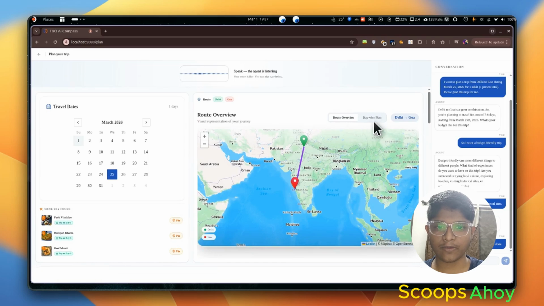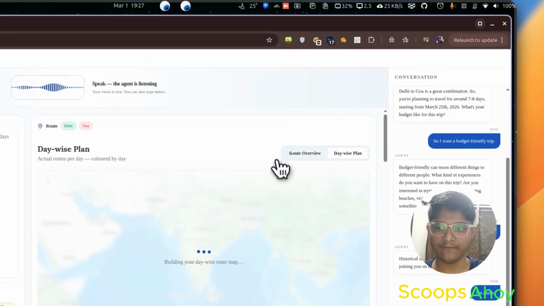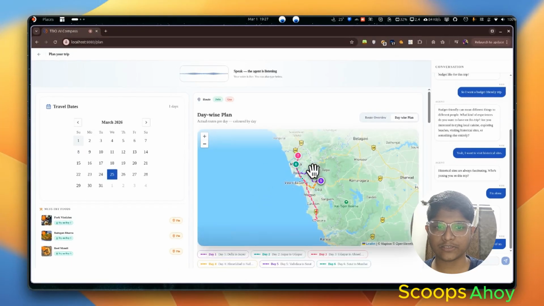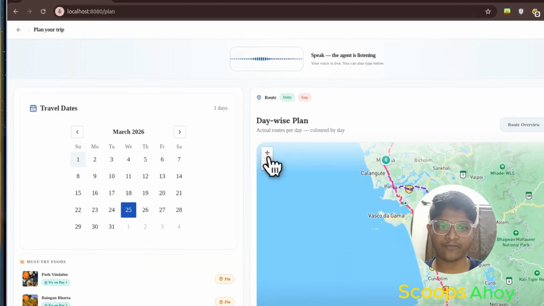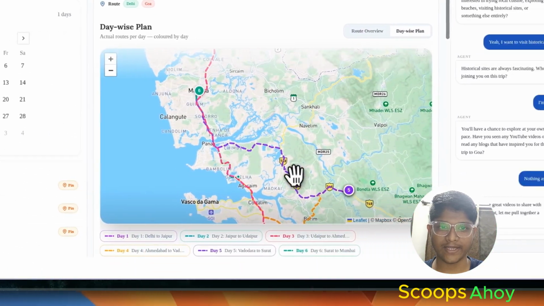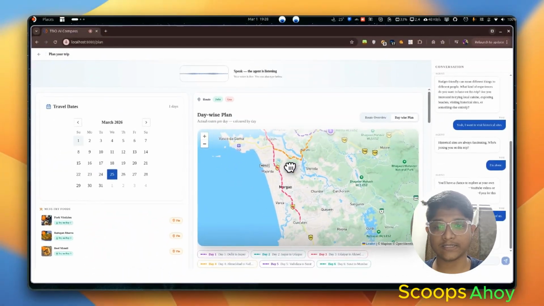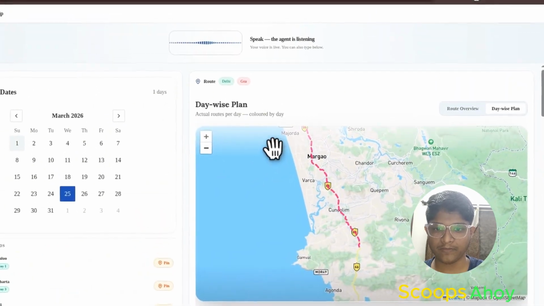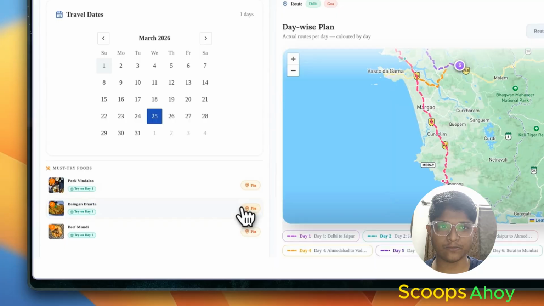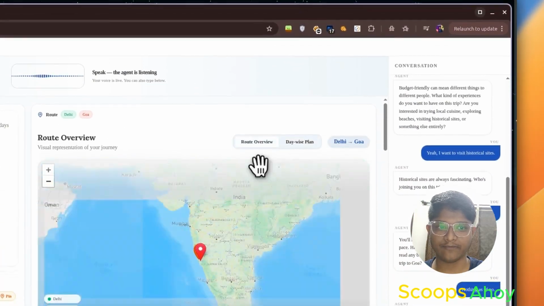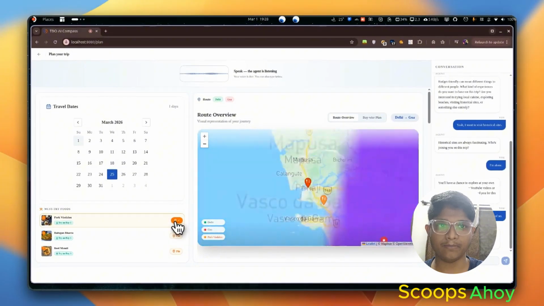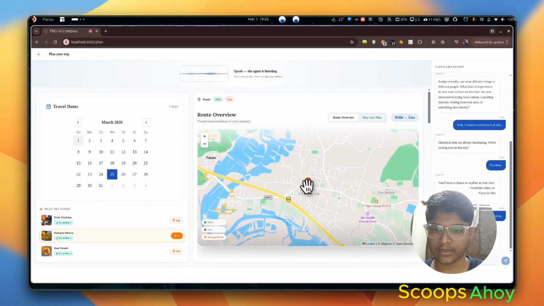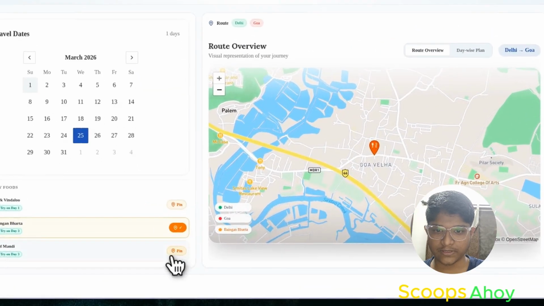On top of that, we also have a route overview, in which it takes the plan from your iteration and builds it on a map, where you can visually see where you should go each day. It's building an interactive visual for customers who want to see where they plan their trip, with corresponding dates. It gives you a pin setup where you can see the exact places for each must-try food. And this is the visual for that.